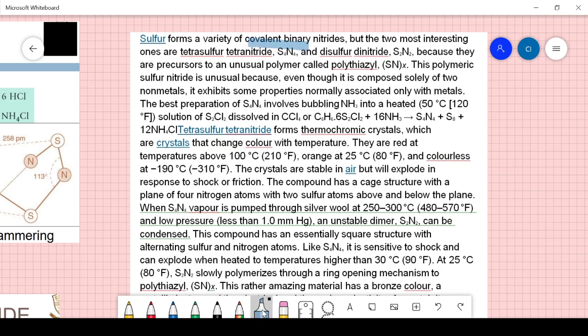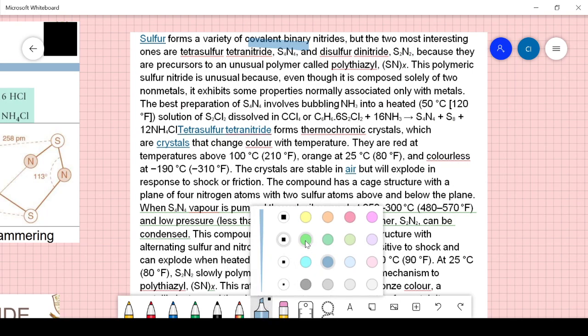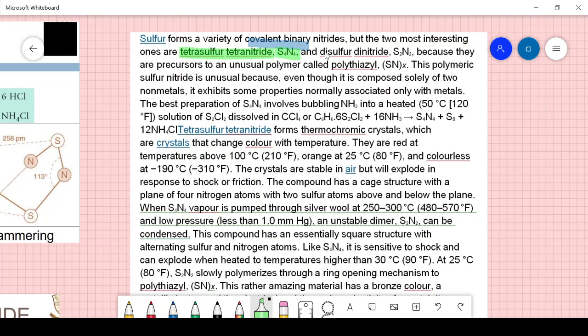By binary nitrides, I think you know very well what that means: binary compounds. The most interesting ones are tetrasulfur tetranitride, S4N4, and disulfur dinitride, S2N2. These two are in your syllabus because they are precursors to an unusual polymer called polythiazyl.